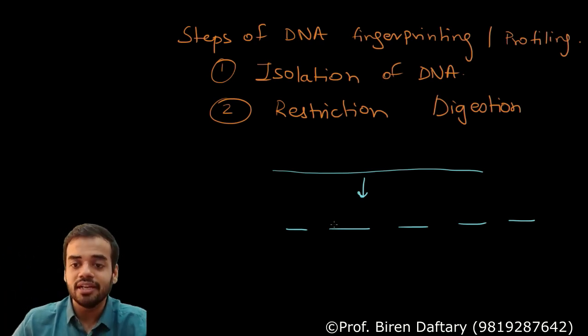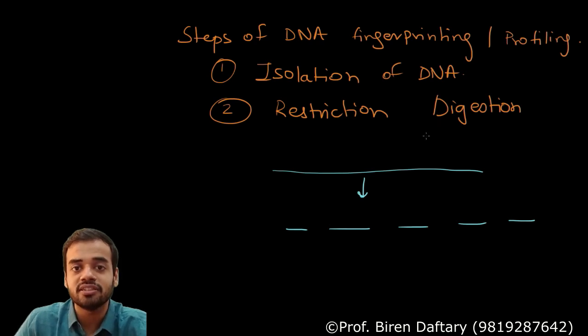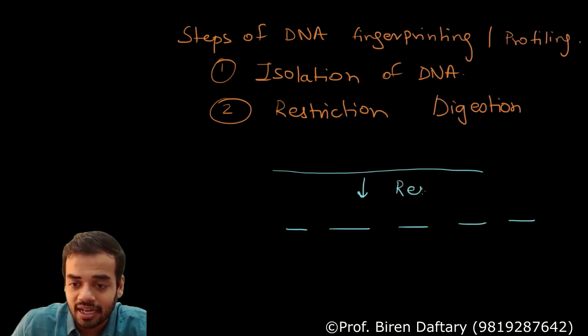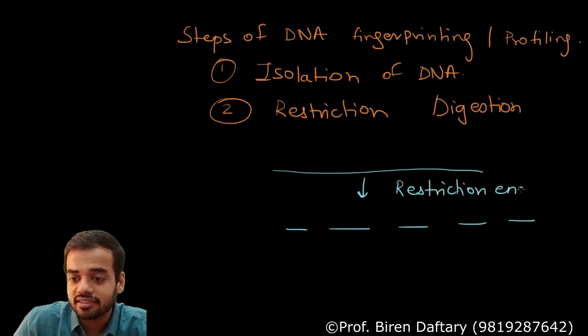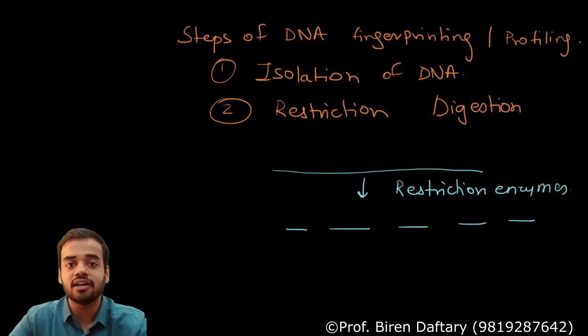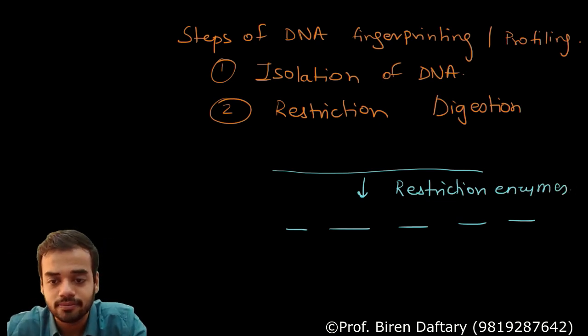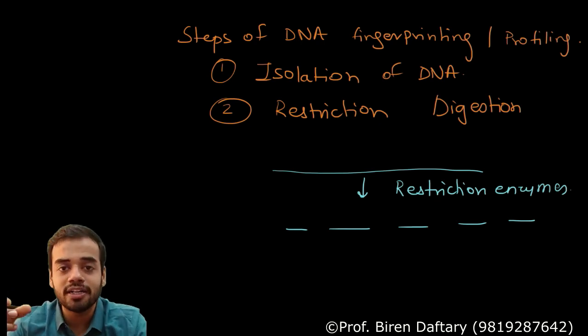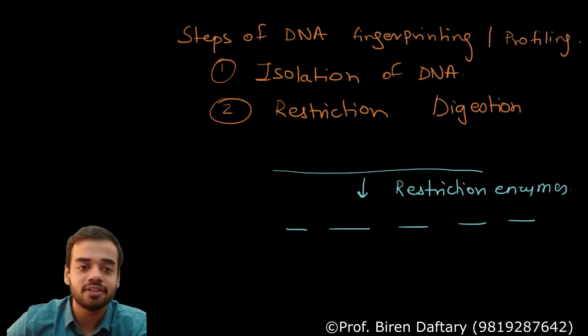So restriction digestion is the process in which we use enzymes which are called restriction enzymes, and restriction enzymes are the enzymes which cut the DNA into smaller parts. Are you getting me? And normally these parts all have different lengths.